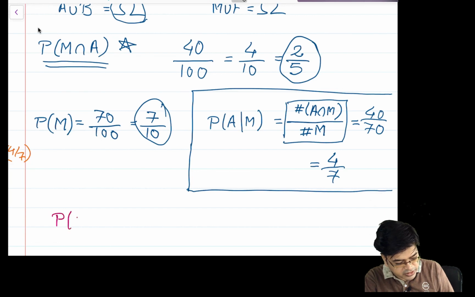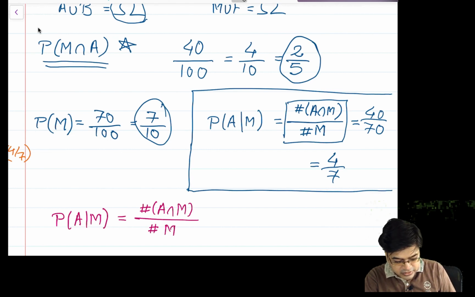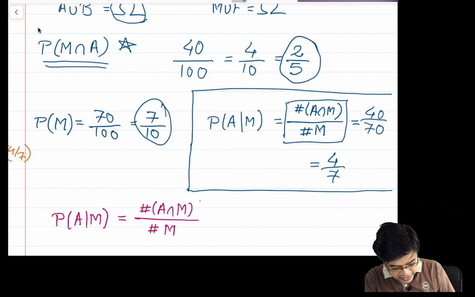Probability of A given M is equal to the number of outcomes in A intersection M upon the number of outcomes in M. Now you can divide numerator and denominator by the number of outcomes in omega.